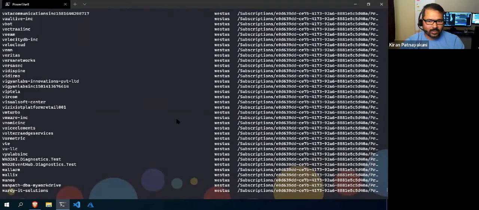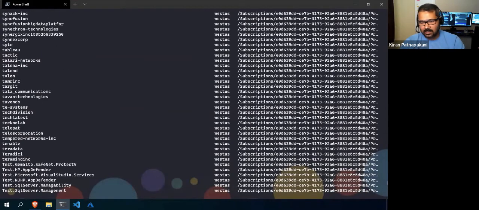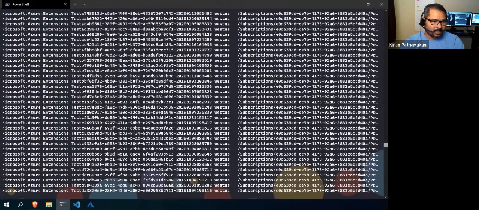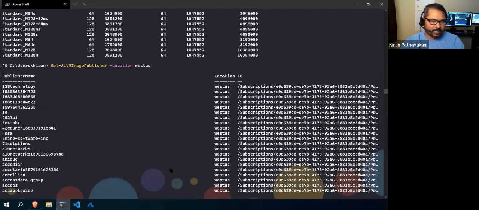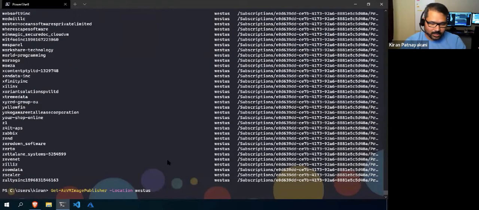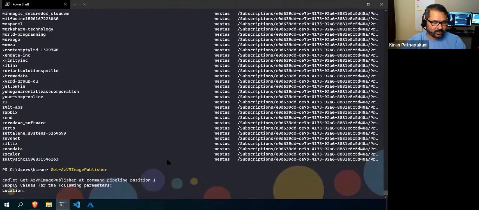Right, so there are many, more than hundreds. See here, you should give the location for sure, because even though it is a Get cmdlet, if you don't give some of the mandatory parameters, it will not display, because it is not generic. It is based on the location.